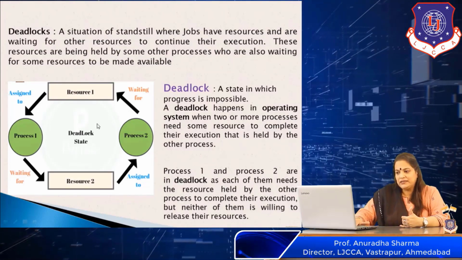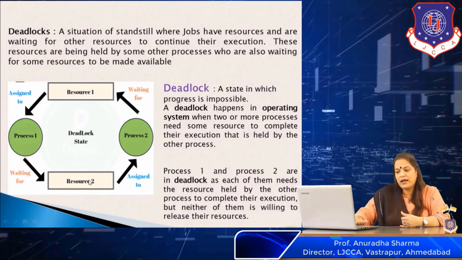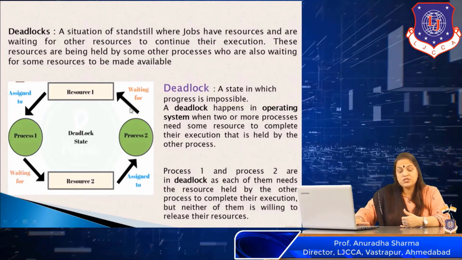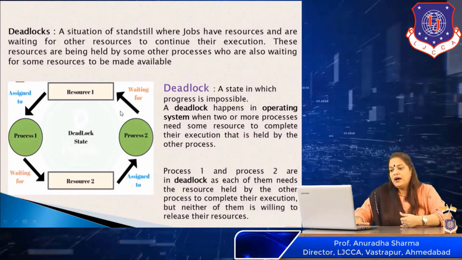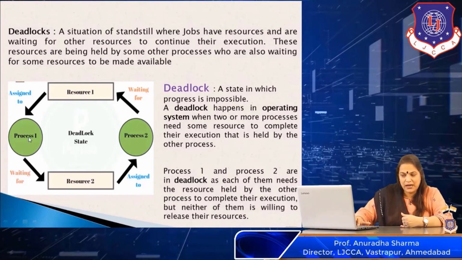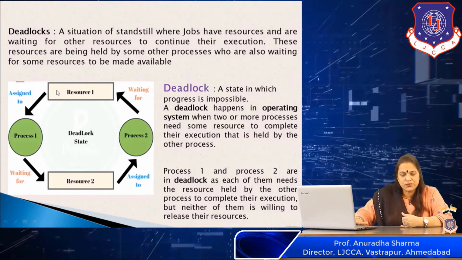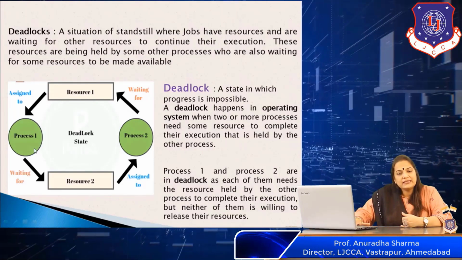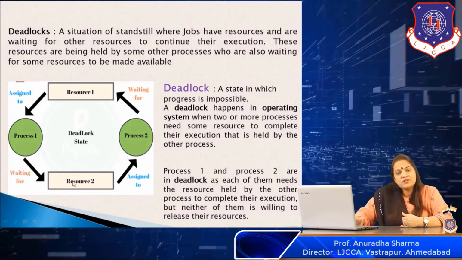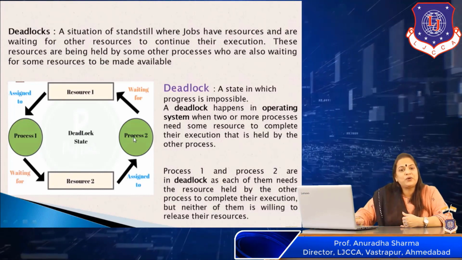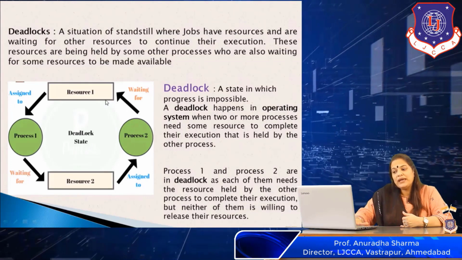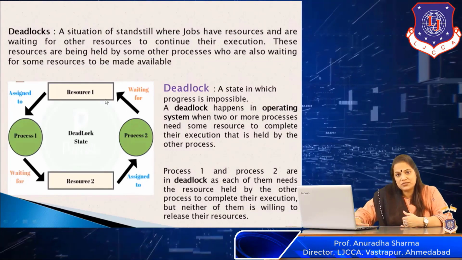Consider this diagram over here. Here we have two resources, resource 1 and resource 2. We have two processes, process 1 and process 2. Now this situation is a deadlock. Why? Over here, resource 1 is allocated to process 1. So process 1 has resource 1, and at the same time it requests, or is waiting for, resource 2. Now this resource 2 is assigned to process P2. This process P2 in turn is waiting for another resource, that is resource 1.